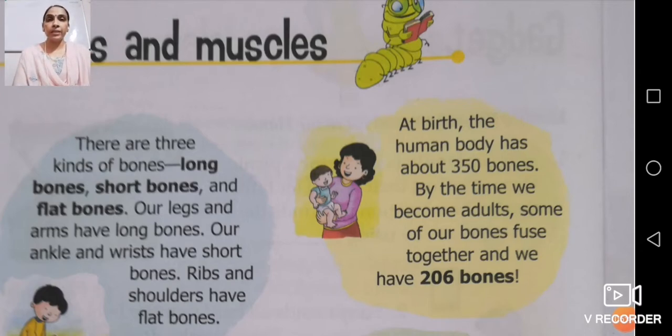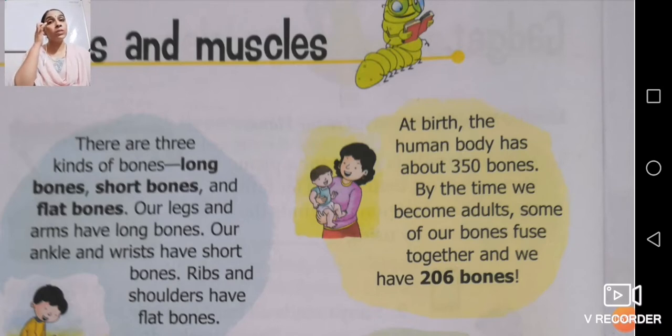Now we'll come to the next. At birth, the human body has about 350 bones. At the time of birth, you will find 350 bones. A baby which is born has 350 bones, but as soon as the baby starts growing, all those smaller bones will fuse together and a bigger bone will be formed, and by the time that baby becomes an adult, that adult has 206 bones.